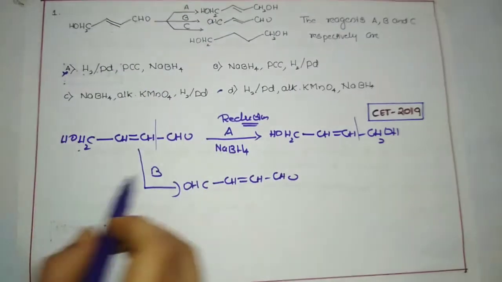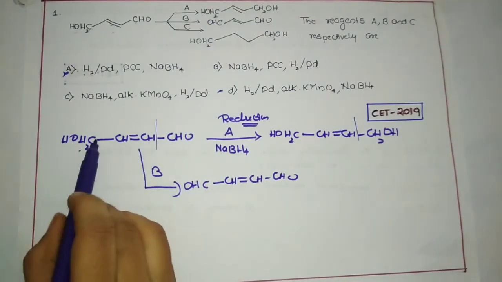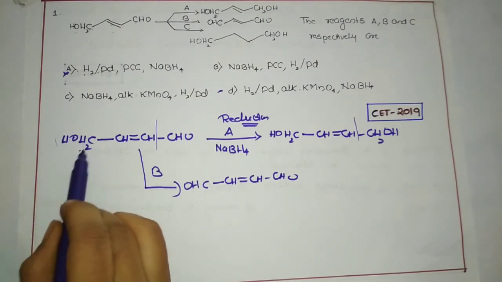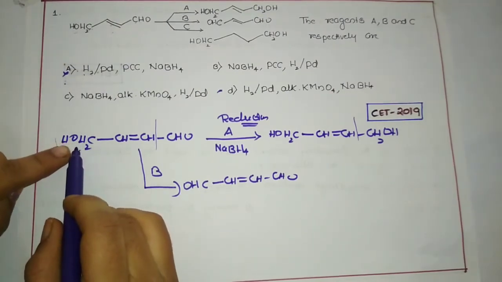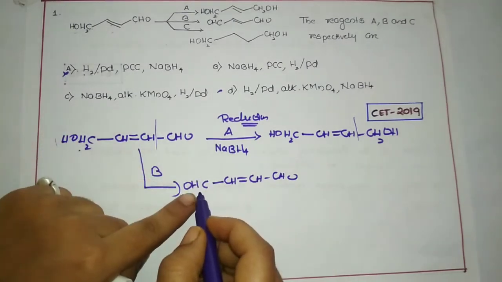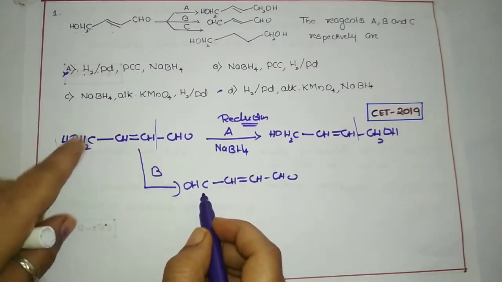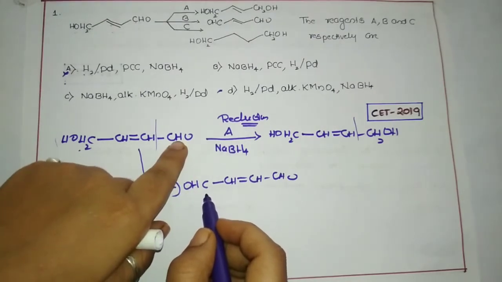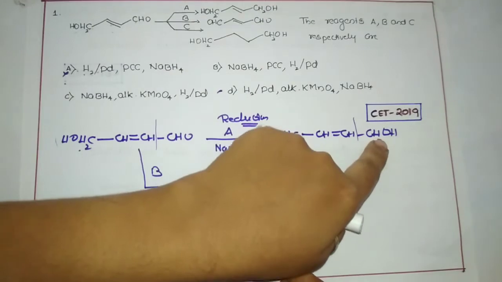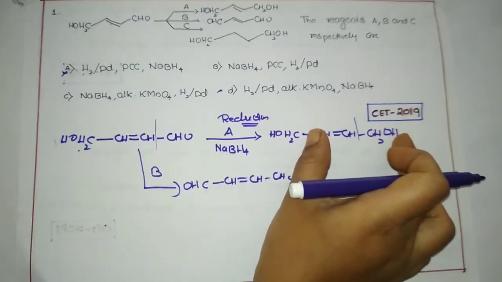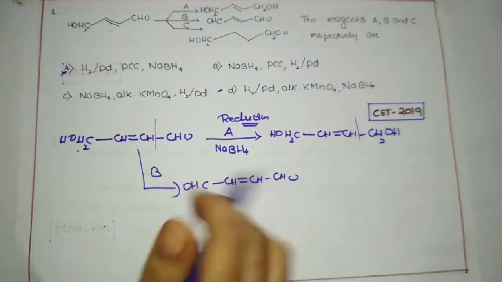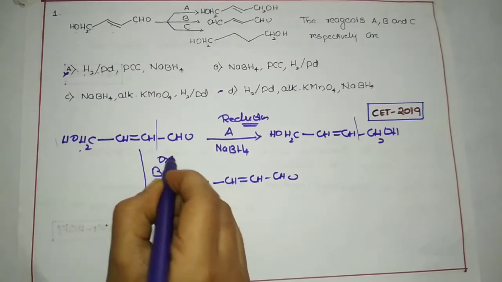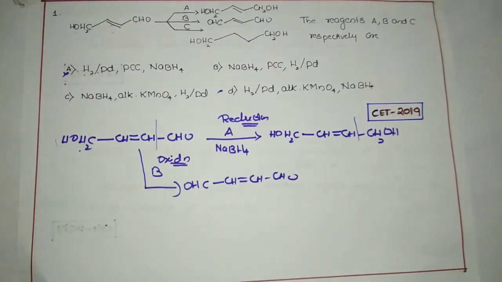Okay, so here what is happening? Here the alcohol group, let us consider it's a primary alcohol group, is getting converted into an aldehyde group. In the first one, aldehyde is getting converted into alcohol, which is a reduction process. So alcohol into aldehyde will be an oxidation process.